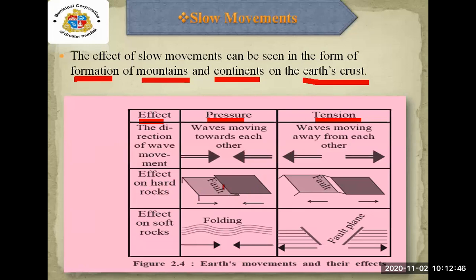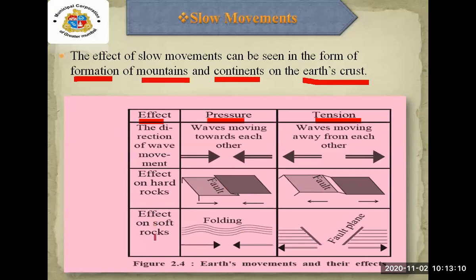Fault means a crack in between. You can see the two arrows; two arrows mean the waves which interact with each other, moving towards each other. If there is a hard rock over there, you can see a fault, a crack in between.